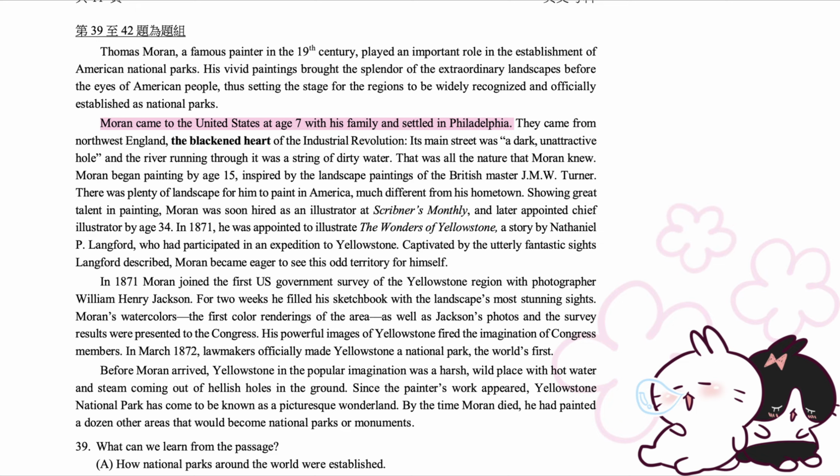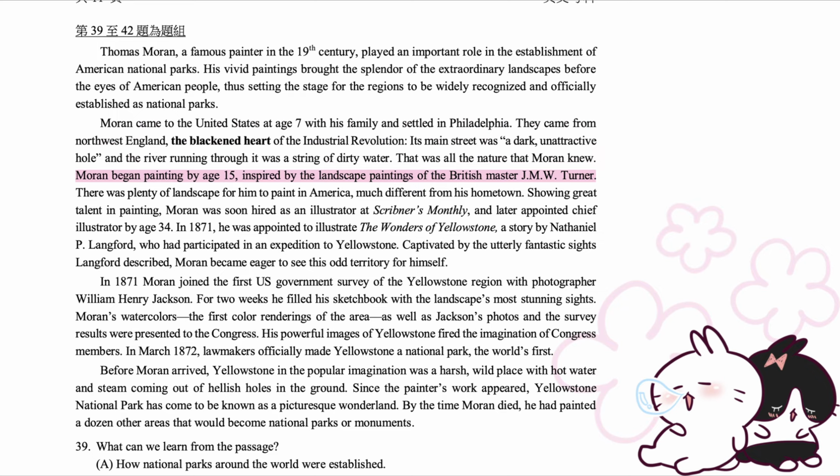Moran came to the United States at age 7 with his family and settled in Philadelphia. They came from northwest England, the blackened heart of the Industrial Revolution. Its main street was a dark, unattractive hole, and the river running through it was a string of dirty water. That was all the nature that Moran knew.